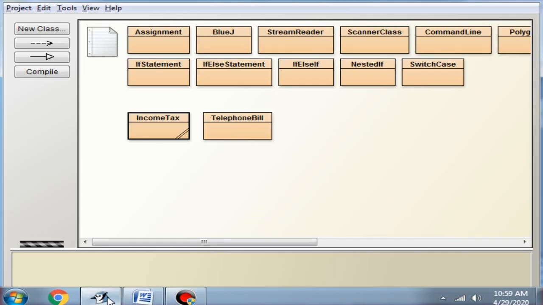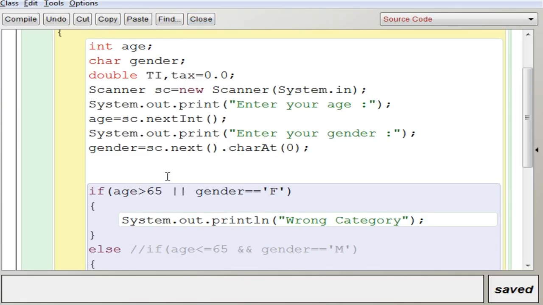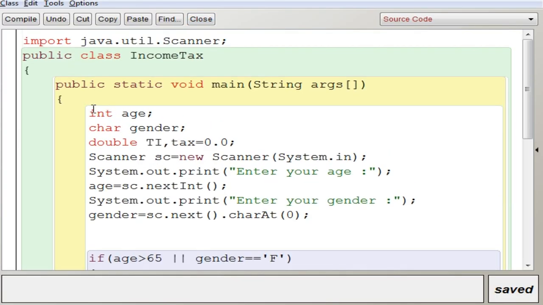We are going to see the example program. Here I have declared 3 variables. One is integer type, age, and gender is character type. I am going to input M for male and F for female.